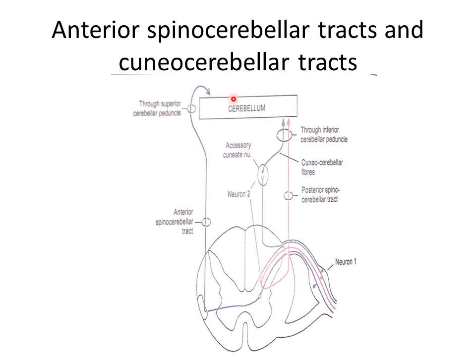Now one tract that is known as the cuneo-cerebellar tract, these fibers originate in the nucleus cuneatus and enter the cerebellum through the inferior cerebellar peduncle of the same side.